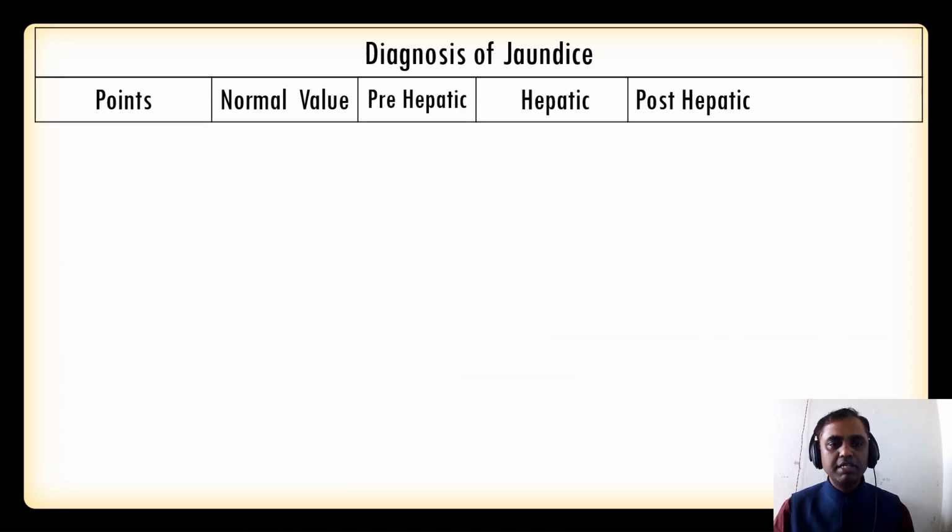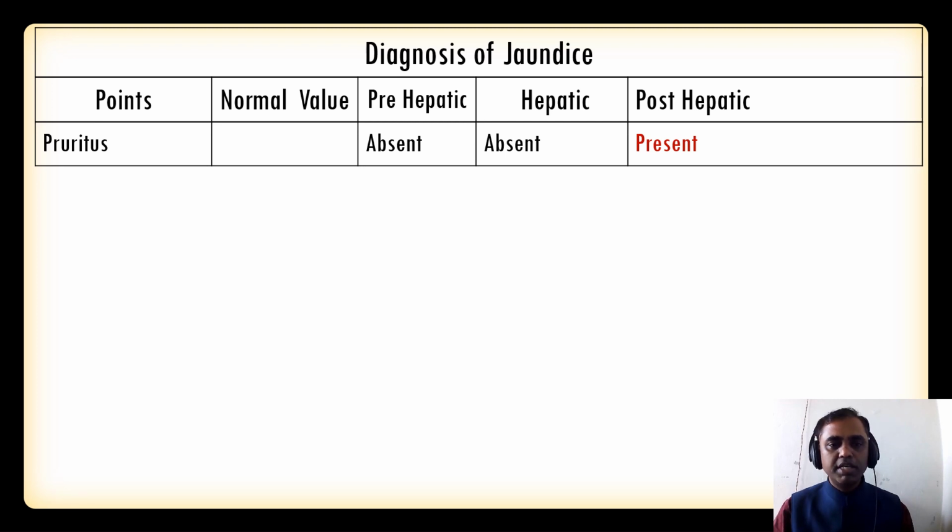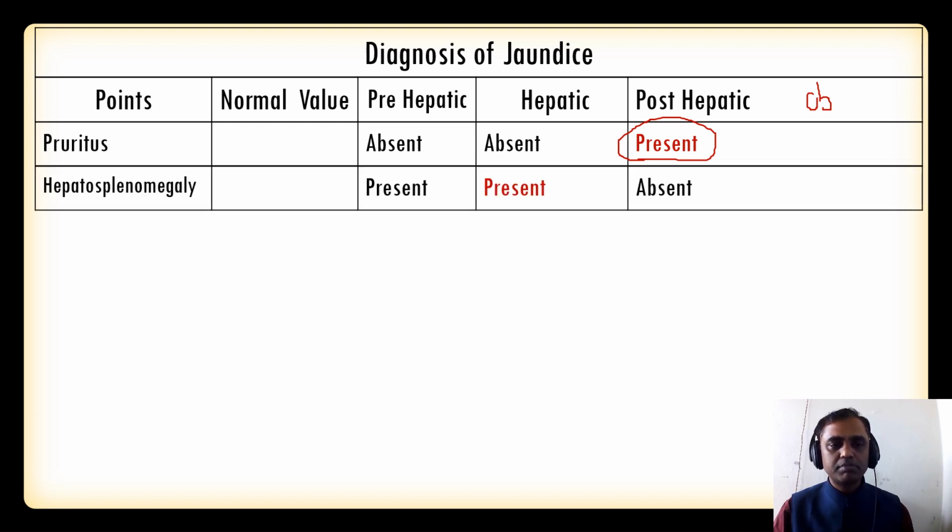So here are some of the other points. The pruritus is absent in prehepatic and hepatic, whereas it is present in post-hepatic. As we said, pruritus is the itching of the skin. Here the main cause of post-hepatic jaundice is obstruction. Obstruction leads to bilirubin accumulating in the biliary tree, and that accumulation in the body produces itching of the skin. And hepatosplenomegaly is present in hepatocellular jaundice, whereas it is absent in post-hepatic jaundice.